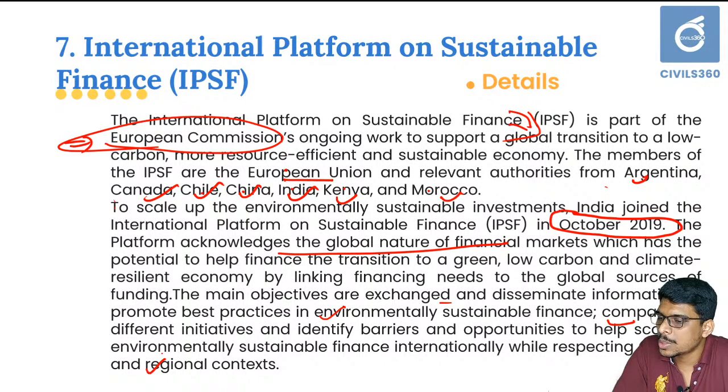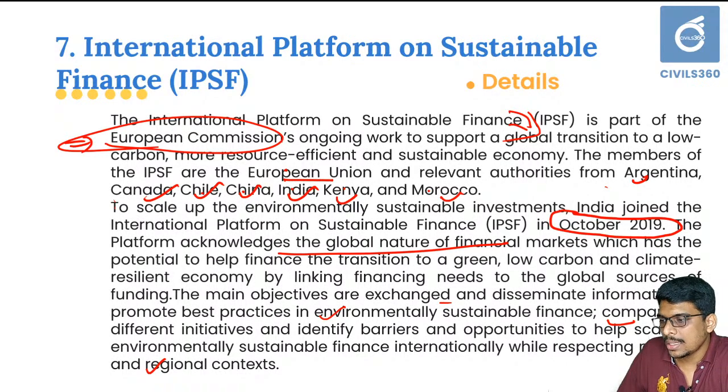The primary aim is to provide better policies, better platforms or better financial mechanisms for countries to adopt new green economy models or low carbon economy models. That is the basic idea of IPSF. Okay. Just understand these things.